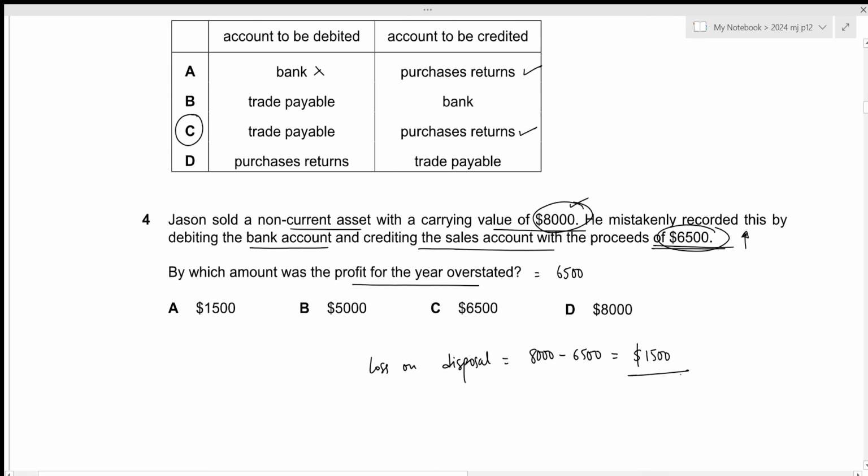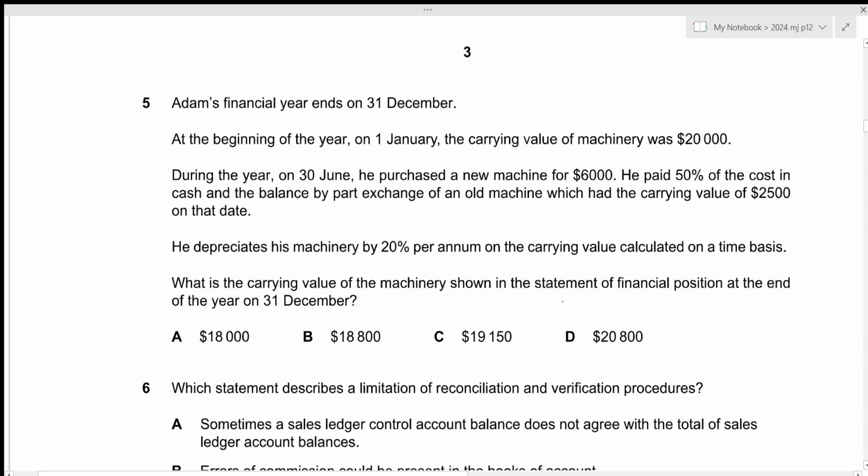Since this was not included, it definitely means that the profit was again overstated by another 1,500 because this should have been subtracted initially. So this will also be added to the overstated amount and this results in the total overstatement of 8,000. This is the answer we're looking for, which is given by option D. That is all for the fourth question. Let's move towards the next one.